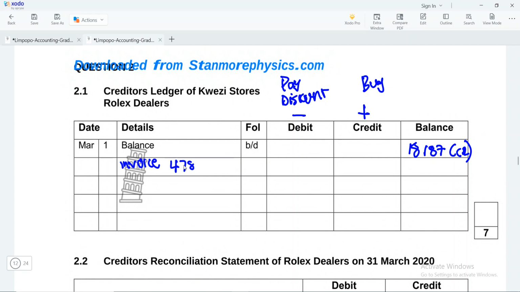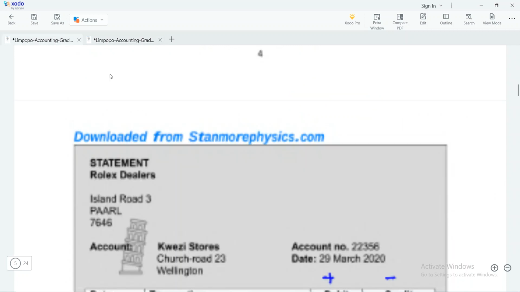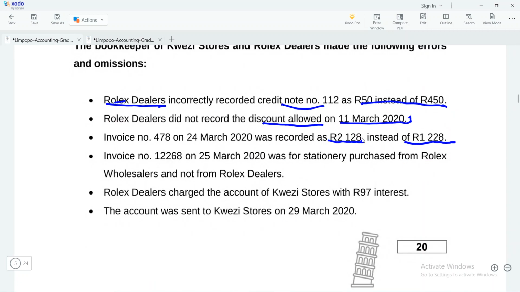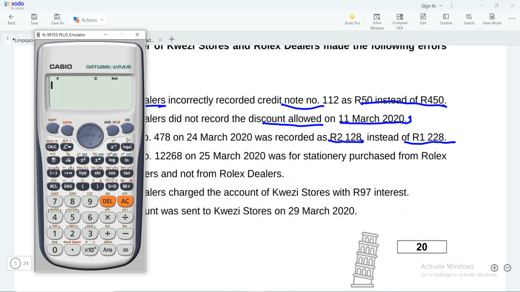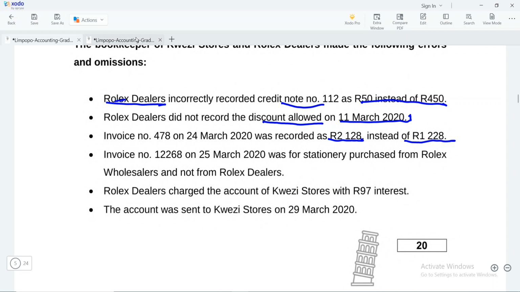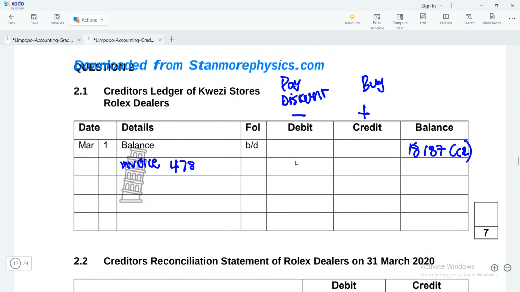478. Unfortunately, I won't have enough space to show you the calculation, but I'll do it on a calculator so that you can see. So remember, invoice number 478 here they're saying it's 2,128 minus 1,228. Now our answer here is 900, so it means that our ledger was actually overcasted by 900, so we need to reduce it. Okay, and remember, I said the ledger is reduced on the debit side, so meaning that I'm going to debit that 900 here. So we'd have that 900 here, and then you'll get your full 2 marks.